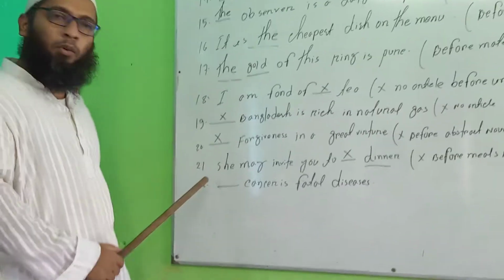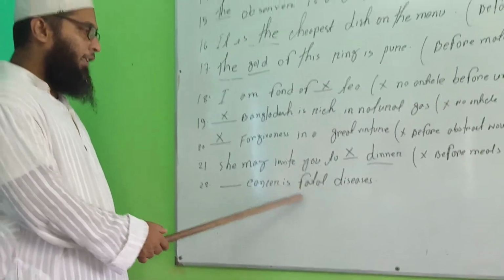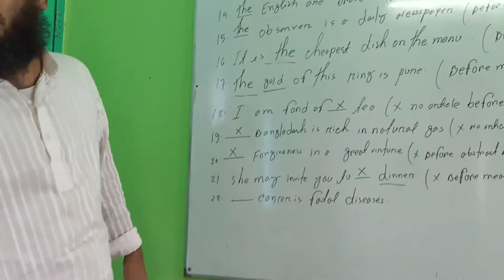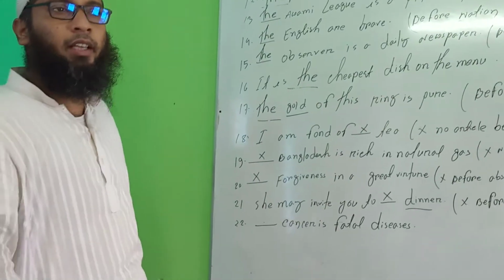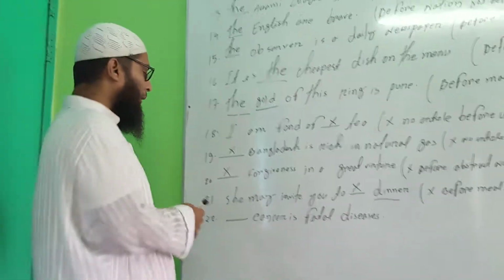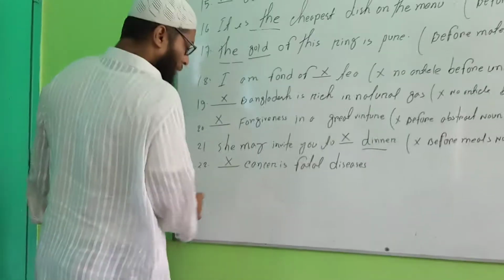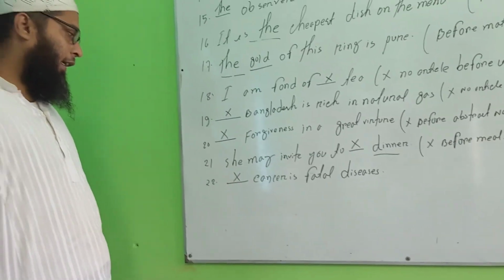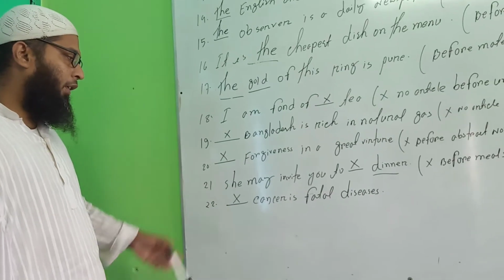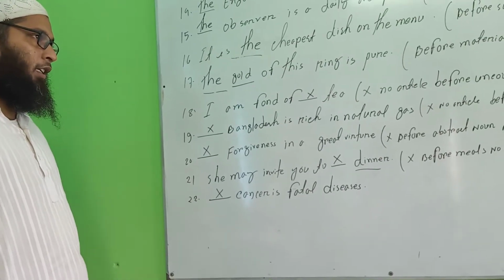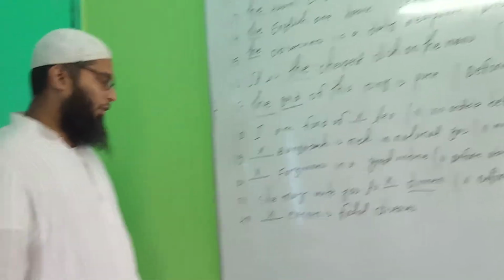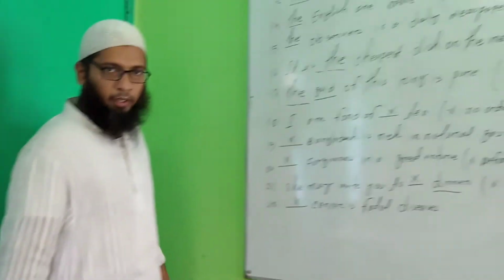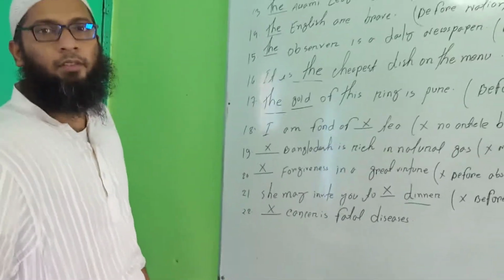Okay, number 22, please. Cancer is a fatal disease. These are one type of disease, cancer. Okay, there are many types of disease, as you know, such as cancer and dengue fever. Before them there will be no article in here. Okay, do you understand, my students, please?